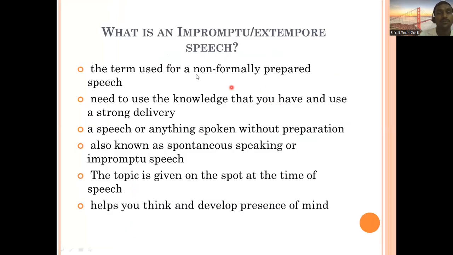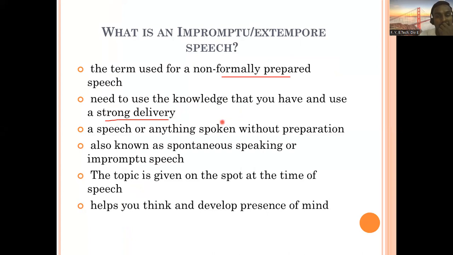So let's try to talk about it. What is an impromptu or extempore speech? The term is used for a non-formally prepared speech. Why non-formally? Because here you do not get much time to prepare yourself on the topic provided. You need to use the knowledge that you have and use a strong delivery.